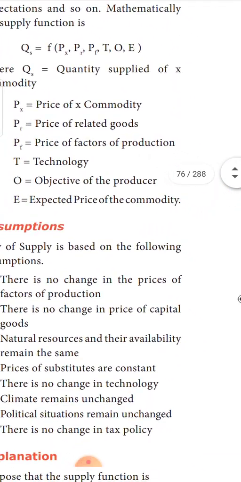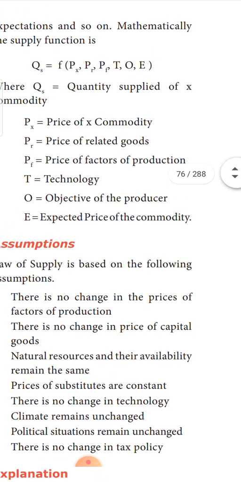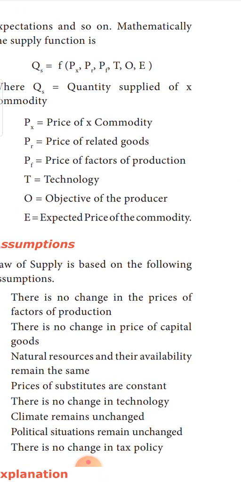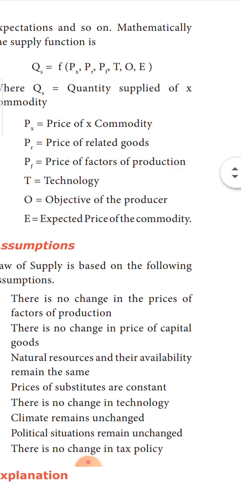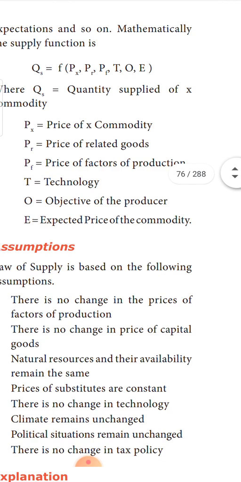Now, the supply function can be expressed as QS. QS is nothing but quantity supplied. It depends upon the factors. What are the factors? Price of the commodity, price of related goods. For example, if the price of coffee increases, what will happen? The supply of tea will increase, because people will start moving from coffee to tea. So the price of related goods also determines the supply of the commodity.